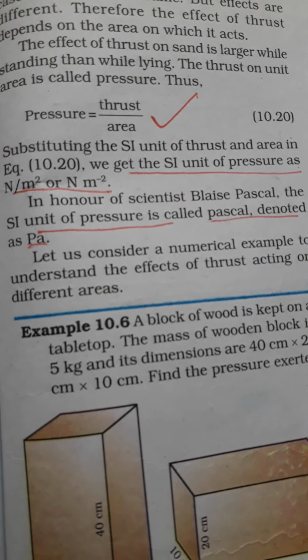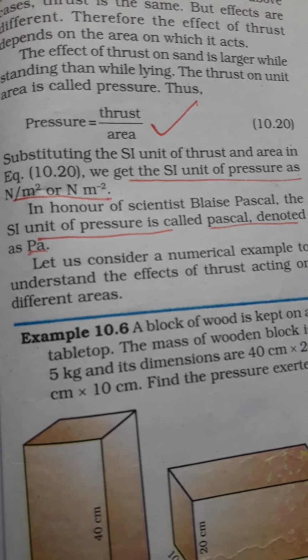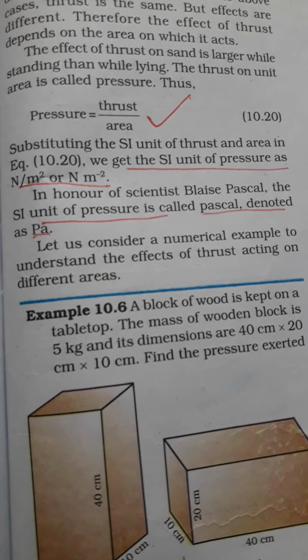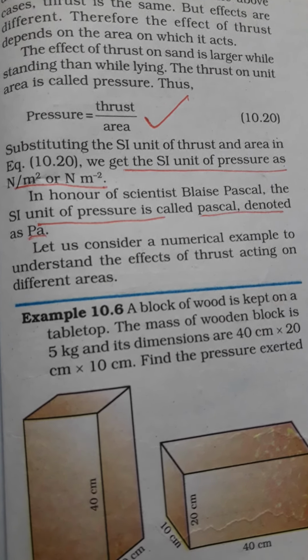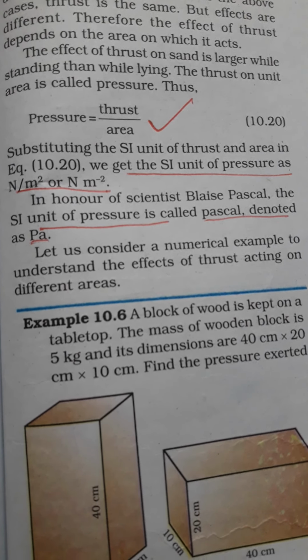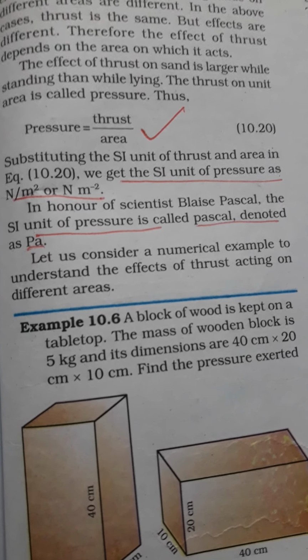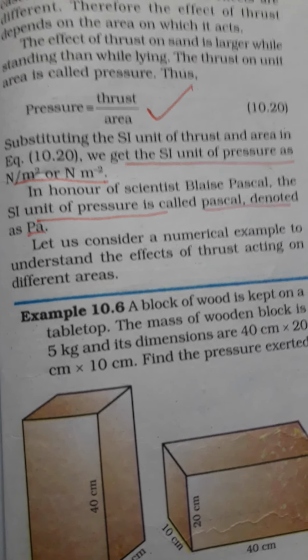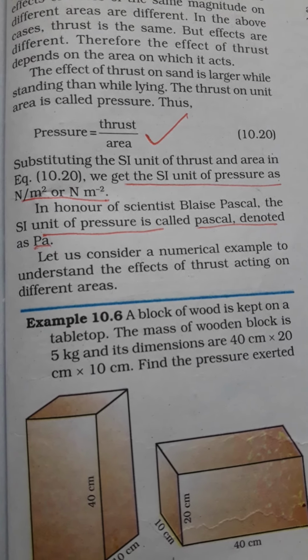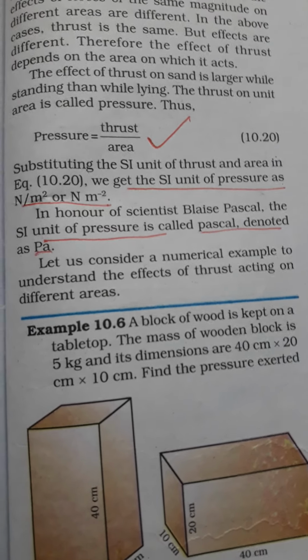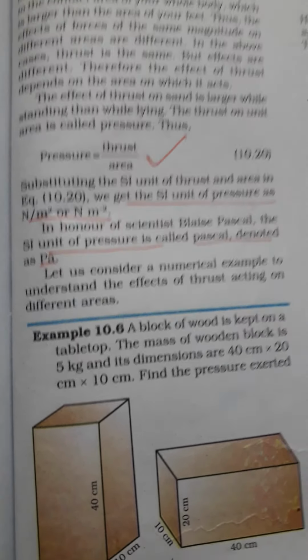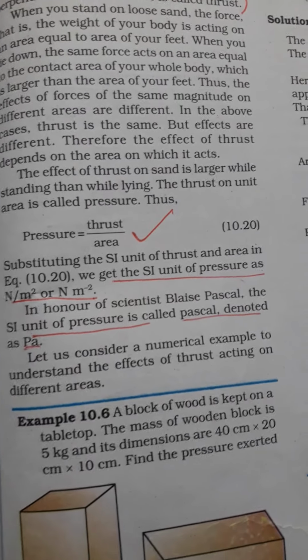Area means meter into meter. So SI unit of pressure is Newton per meter square, or we also call the SI unit of pressure Pascal, denoted as Pa, capital P, small a. And to give honor to the scientist Blaise Pascal, the SI unit of pressure is called Pascal.